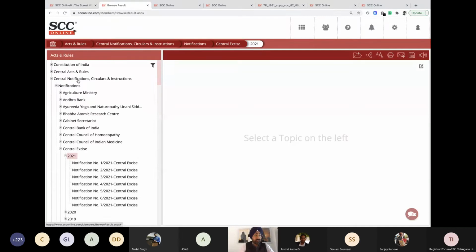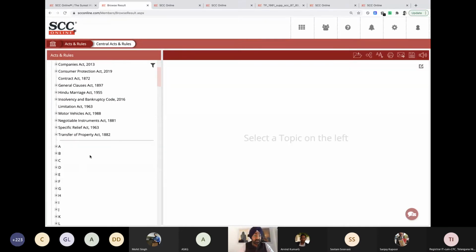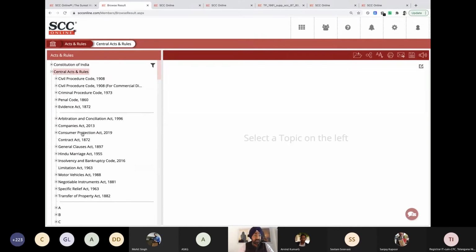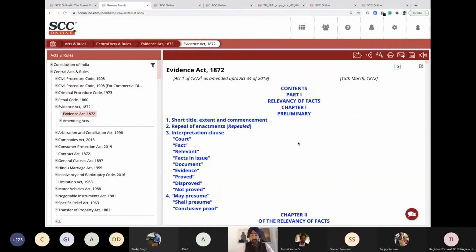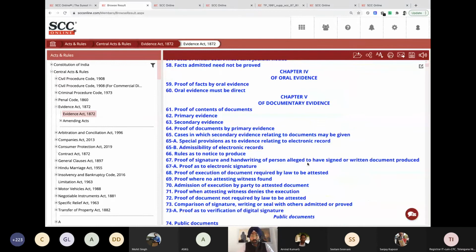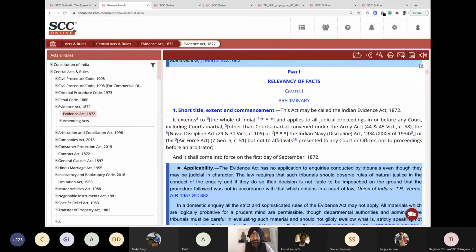Second, if I click on central acts, the central acts which are used on a daily basis are available over here. The rest are alphabetically arranged. Let's take the Evidence Act, for example, the Principal Act, not the Amending Act. It will open the full act, but in the act you will also see these blue color boxes, which are not a part of the act.